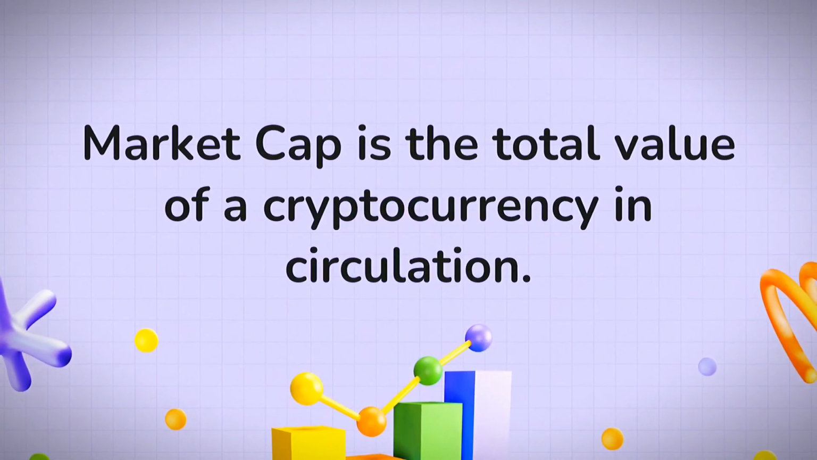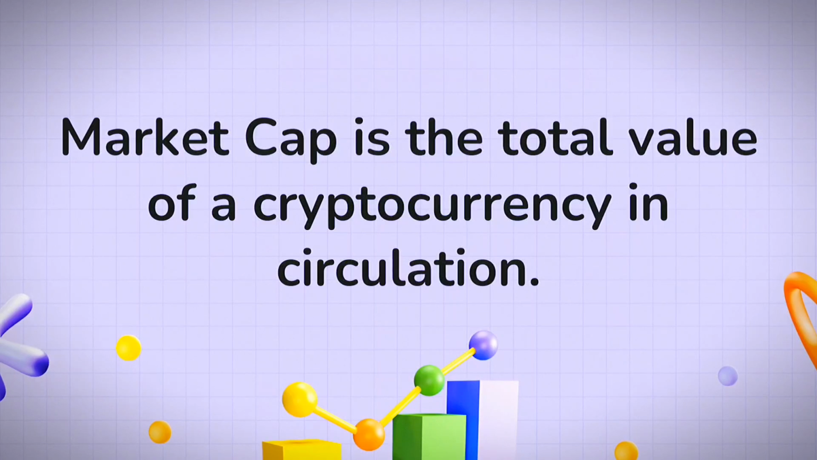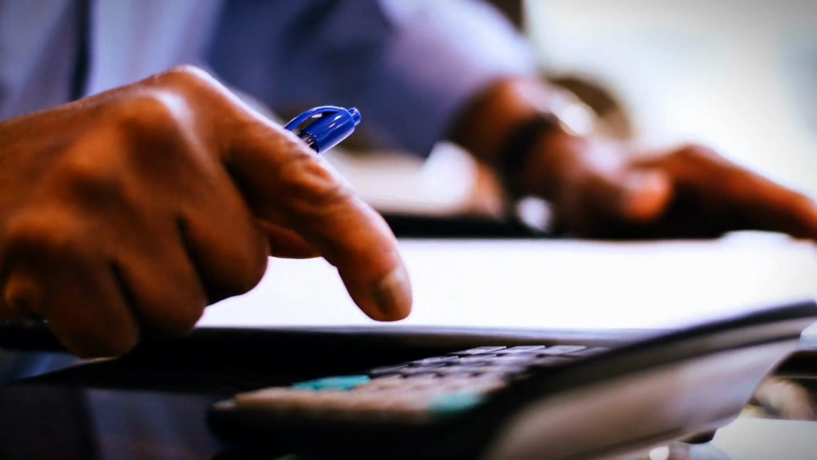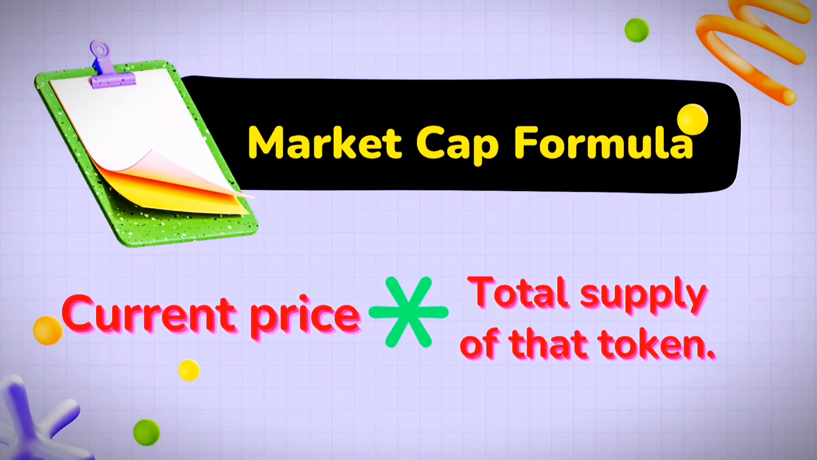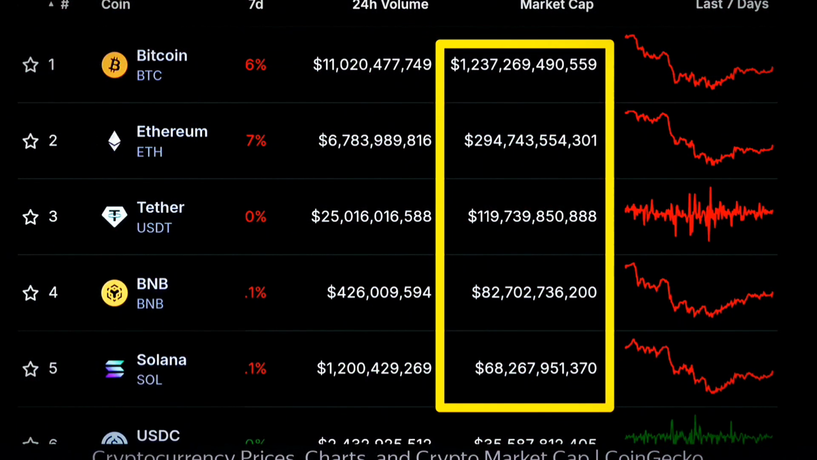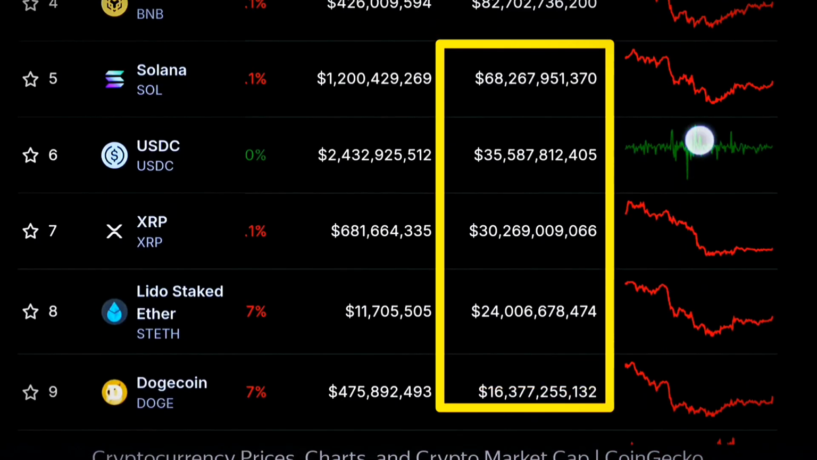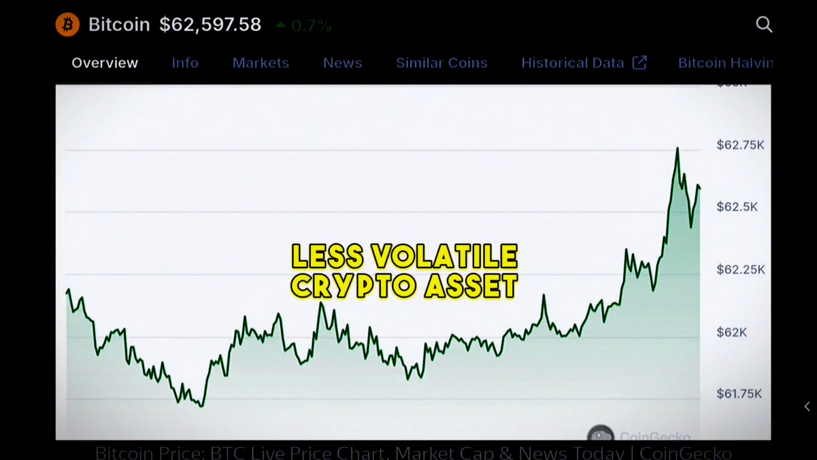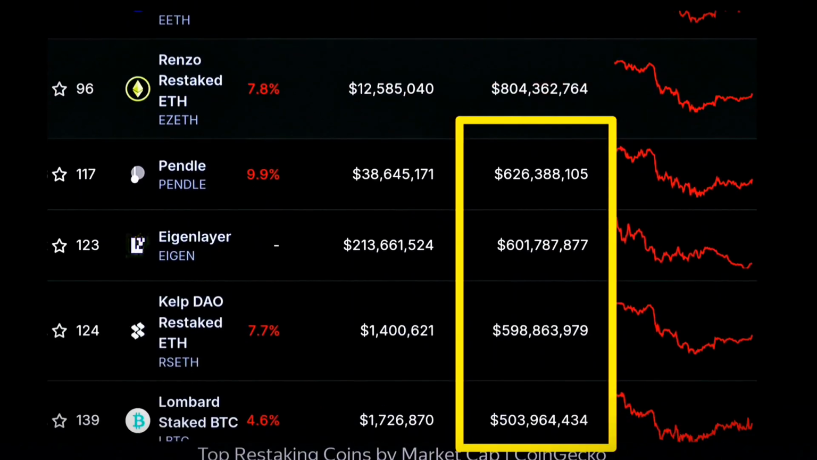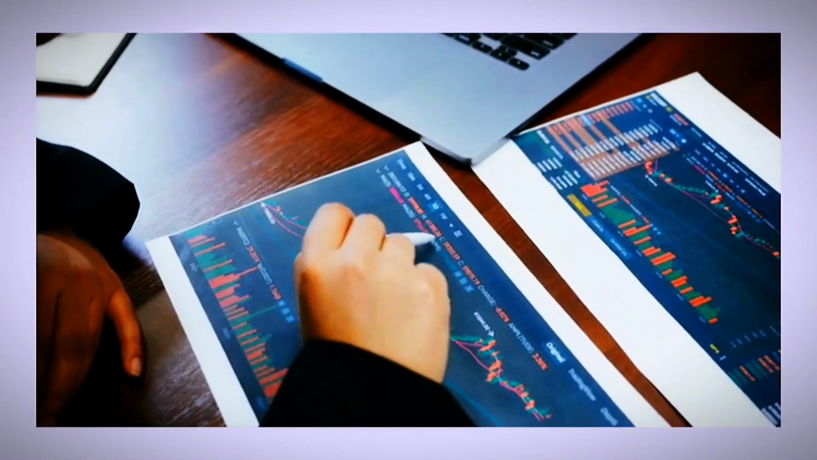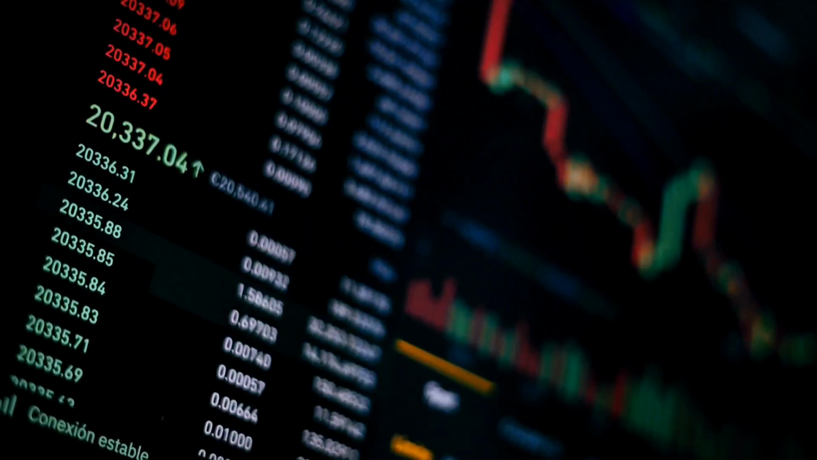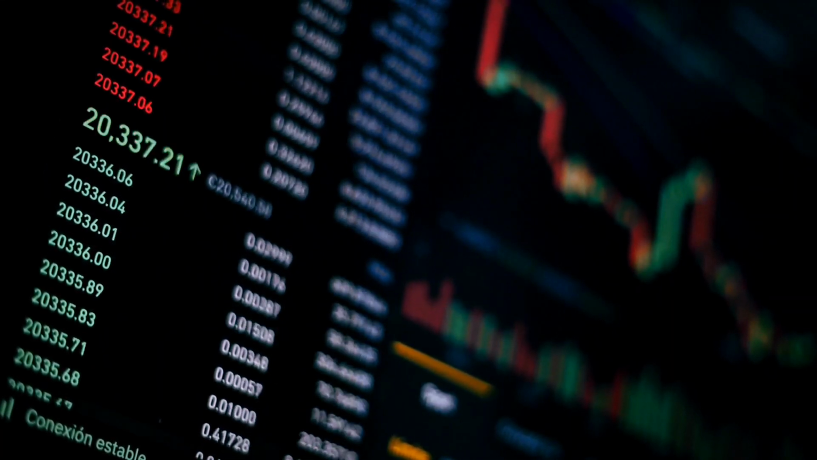Market cap is the total value of cryptocurrency in circulation. It's calculated by multiplying the current price of a token by the total supply of the token. A higher market cap often indicates a more established and less volatile crypto asset, while a lower market cap could represent a high risk, high reward opportunity. It's crucial for assessing a token's potential in terms of stability and growth.